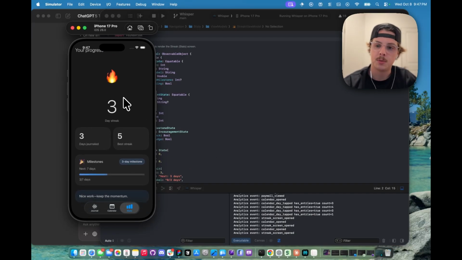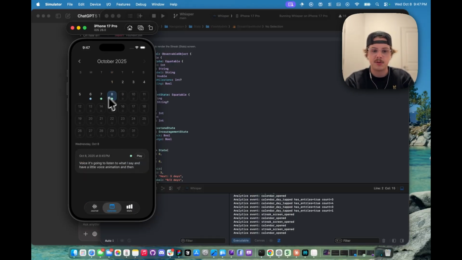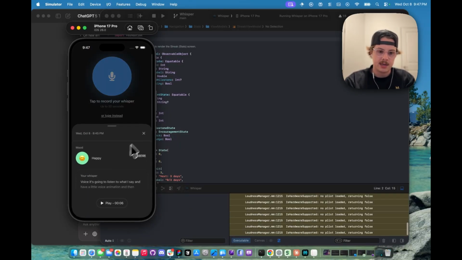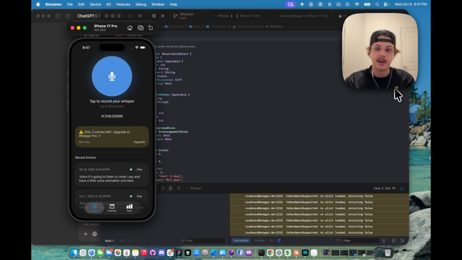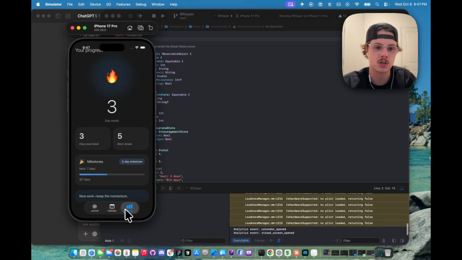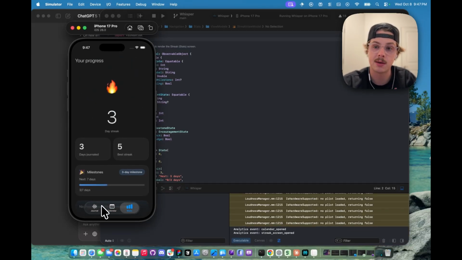There's a lot more that could be added here, right? But we are trying to keep the app simple. We could do notifications for the streaks. We could add stats based on how many times you felt happy over the past however many days. We can delete entries, all these other features that could be added. But we're trying to stay focused on just a few core things. We want to get this just working, right? This is an app that you can use every day now. And that's really exciting. We've done it in only 6 days.